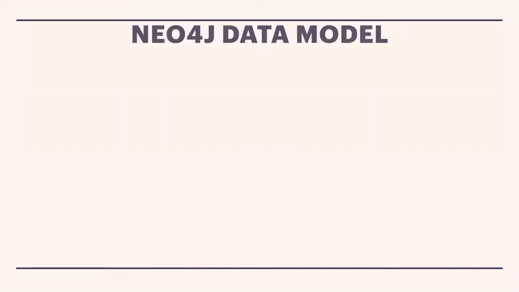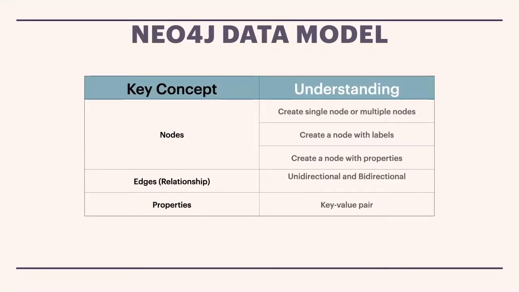Now the Neo4j data model, which is the main thing you should know from a technical perspective. Basically, what are the key concepts in this data model? We have nodes, edges, and properties. If you know these three concepts very well, we can go and create nodes, edges, and properties in the database itself.